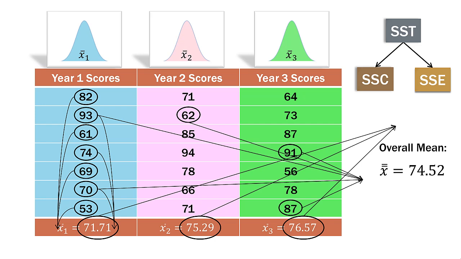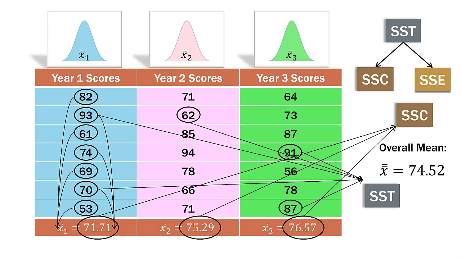So this is what these three types of sum of squares look like when we put them all together. In the first case, we have SST. Remember, that is each individual score, so all 21 scores, as they relate to the overall mean. So we find the difference between each score and the overall mean, square it, add them up. The SSC is a relationship between each column mean, there at the bottom, and the overall mean.